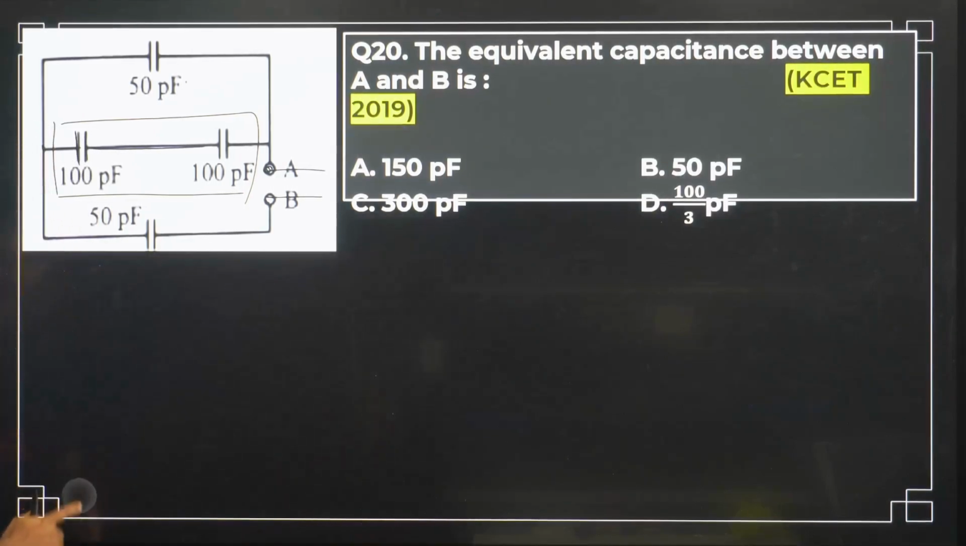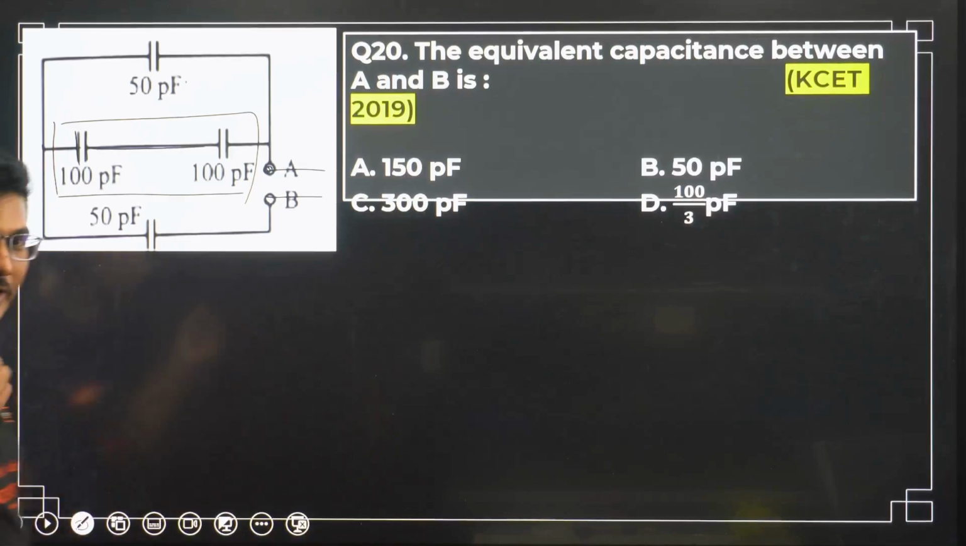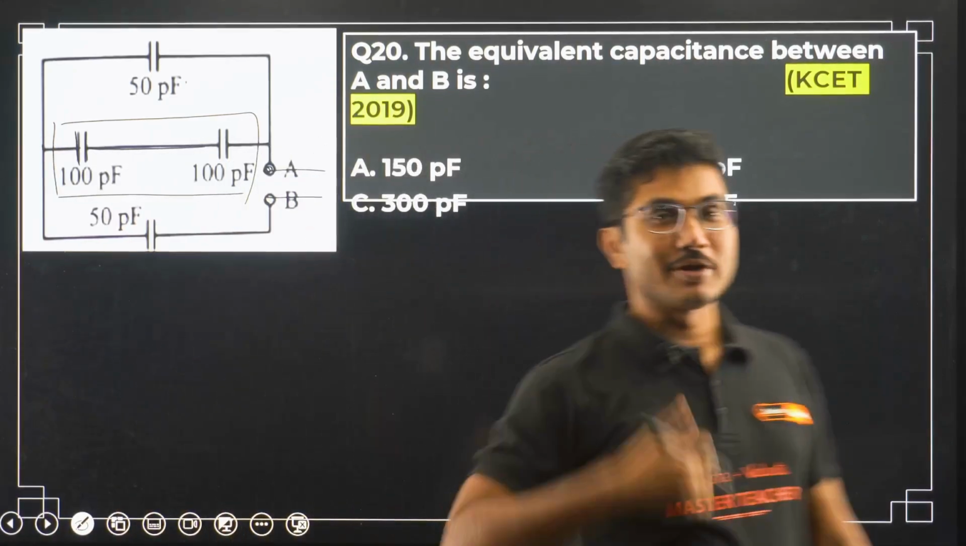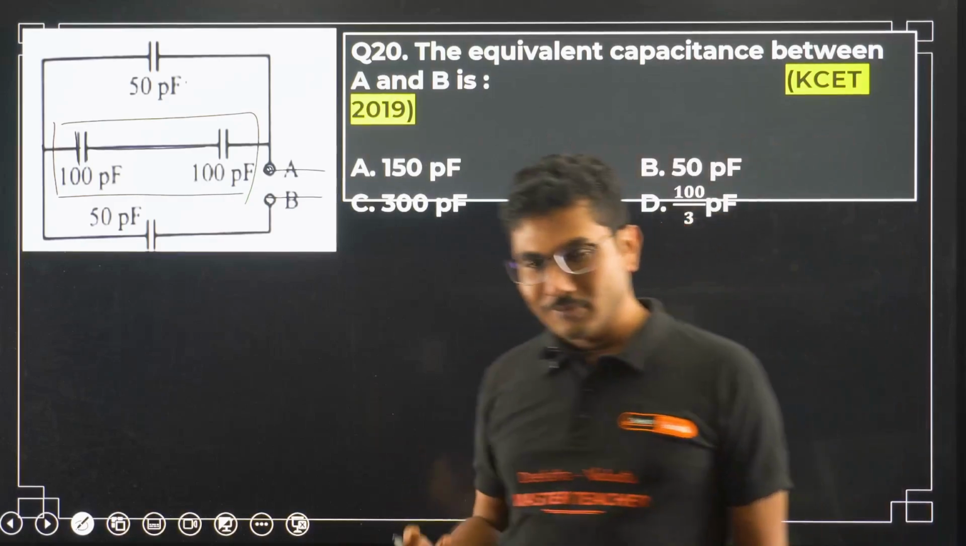Just checking if you are listening to me or not, right? So if you get distracted, then your marks will also be poor. So you have to be focusing in the lecture.